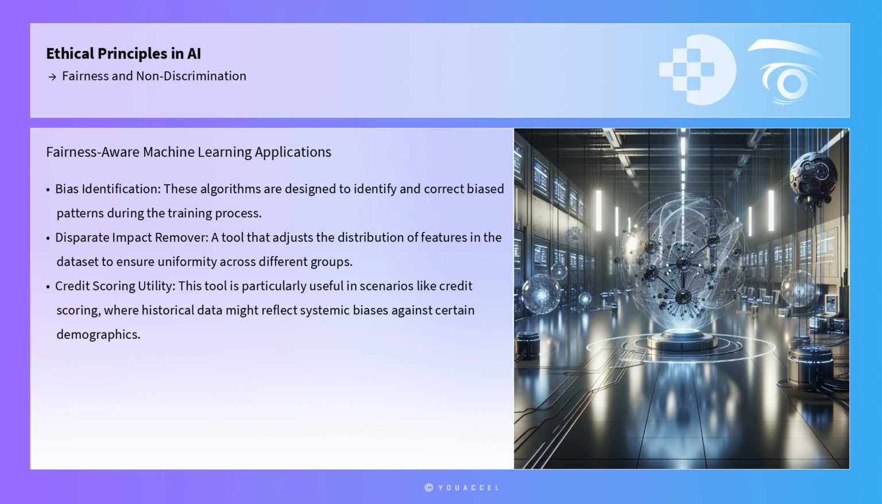These algorithms are designed to identify and correct biased patterns during the training process. For instance, the disparate impact remover is a tool that adjusts the distribution of features in the dataset to ensure uniformity across different groups before feeding them into the AI model. This tool is particularly useful in scenarios like credit scoring, where historical data might reflect systemic biases against certain demographics.